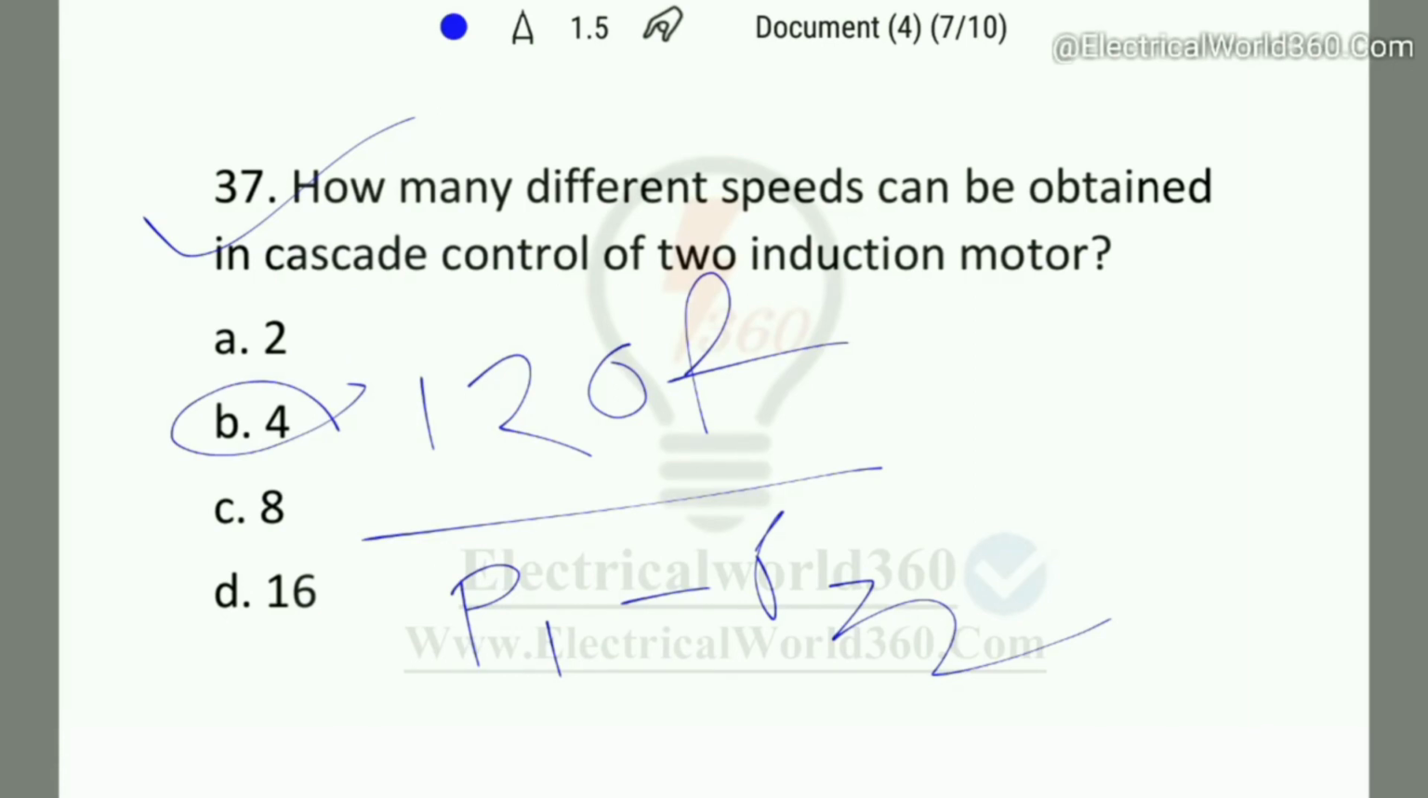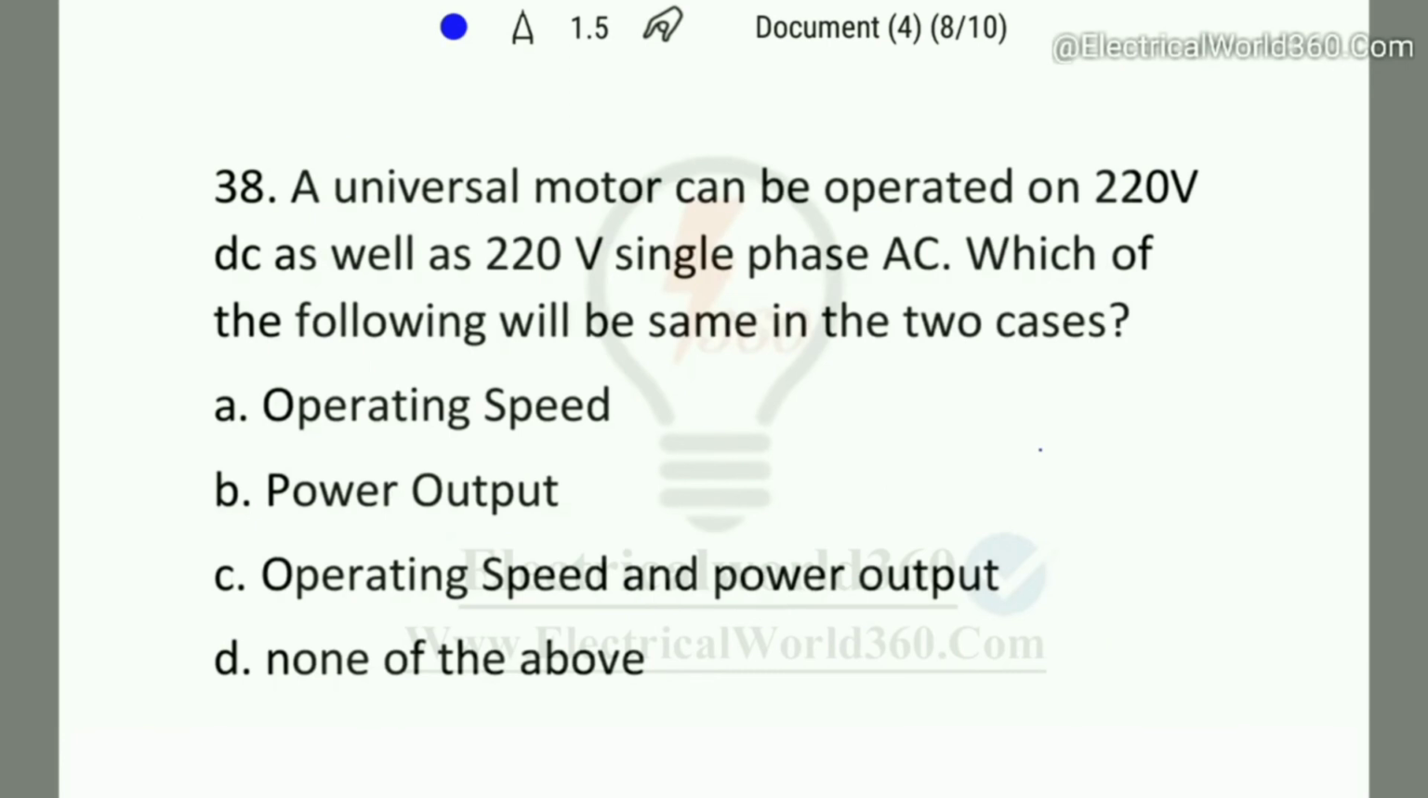Okay, so question number 38. A universal motor can be operated on 220 volt DC as well as 220 volt single phase AC. Which of the following will be same in the two cases? Operating speed, power output, operating speed and power output, none of the above.